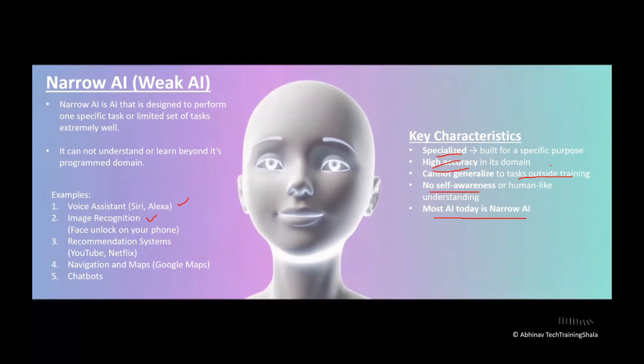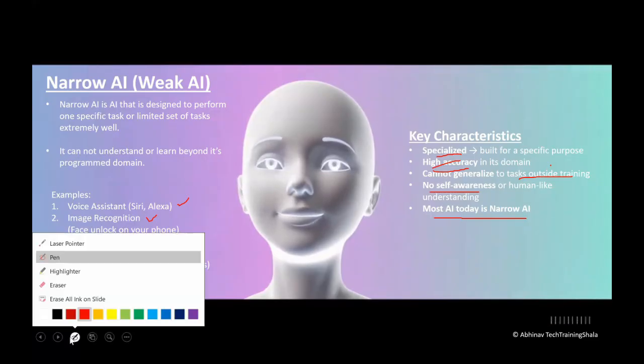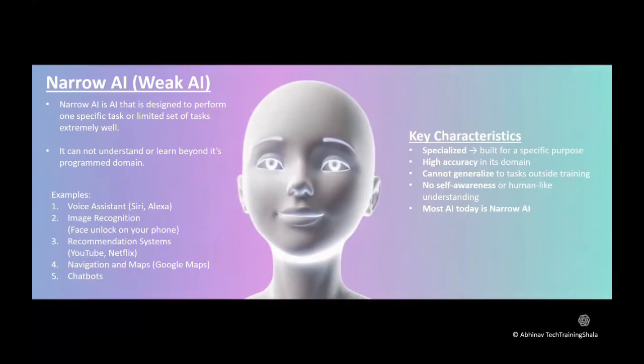Then recommendation systems, YouTube and Netflix, whatever recommended movies they show as per your taste, that's also an example of narrow AI. Then Google Maps or navigation that you do using Google Maps is also an example of narrow AI. Then chatbots, right? So all these whatever you can see on the screen are examples of narrow AI.